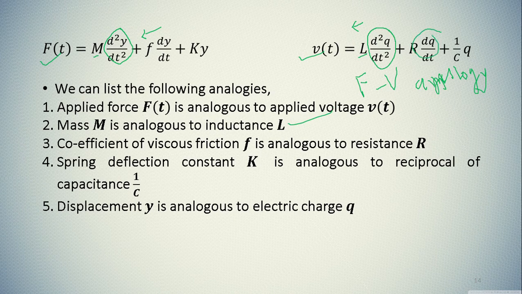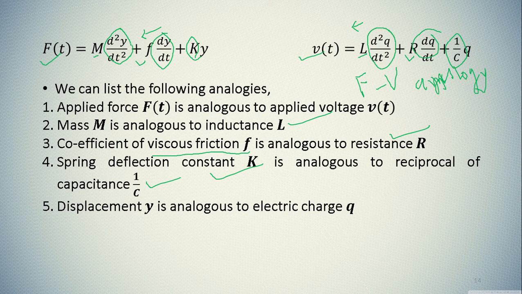In the same way, here is a first order differential term, and the coefficient is R here, and f there. So your viscous friction or damper is analogous to R, the resistor. Same way for q, you can see it is 1 upon C here, and here it is K. So your spring constant K is analogous to the reciprocal of capacitance, not the capacitance but the reciprocal of capacitance.